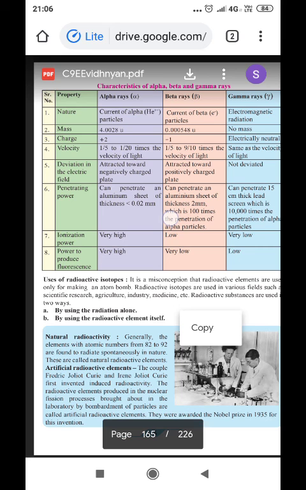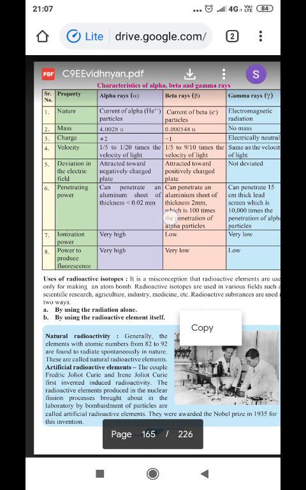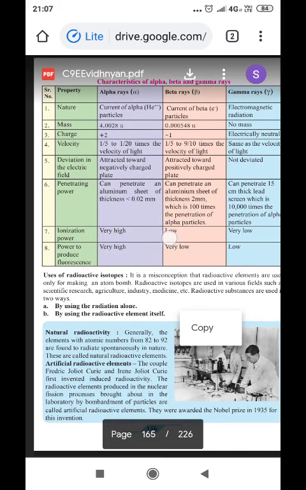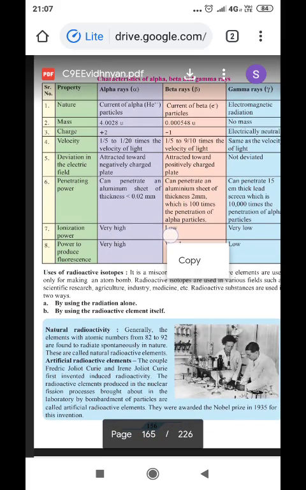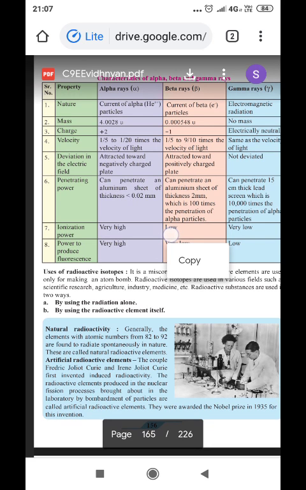Charge: alpha particles have +2 charge, beta particles have -1 charge. Gamma rays, since no deviation takes place, have no electric charge. They are electrically neutral. The velocity of alpha is 1/5 to 1/20 times the velocity of light, whereas the velocity of beta is 1/5 to 9/10 times the velocity of light. And gamma rays have the same velocity as light, that is 3 × 10^8 meters per second.